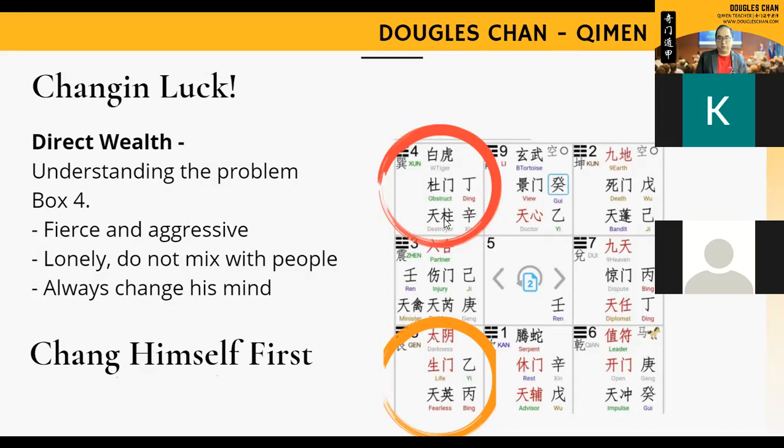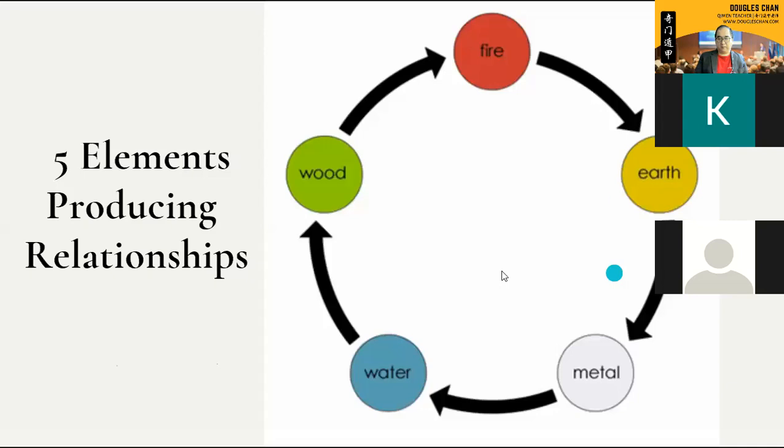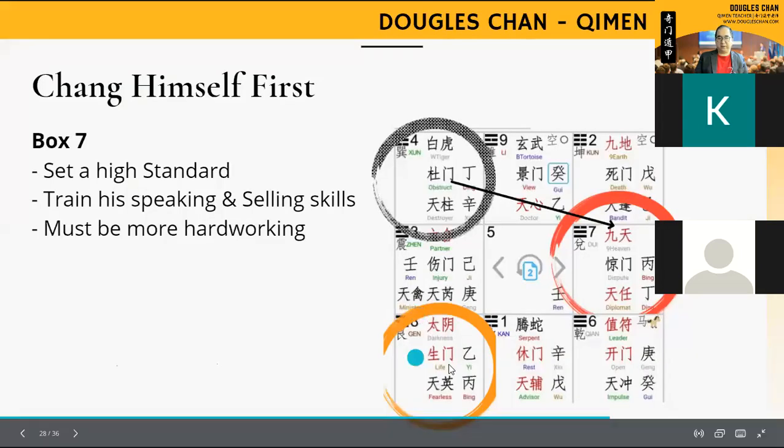What we need to do is this. The direct wealth is Earth. Understanding this concept, what does Earth produce?